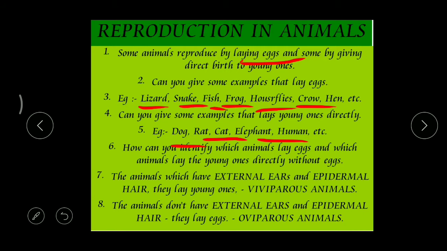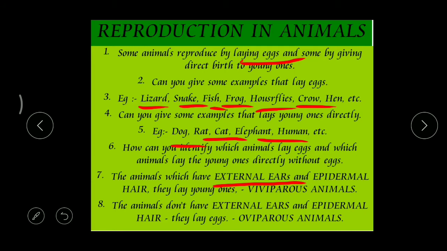The first one: some animals have external ears. Whenever you observe the sides of our head, you can find what? Ear, right? Can you see your ear or not? Yes. Whatever part you can see, that ear is called an external ear, right?